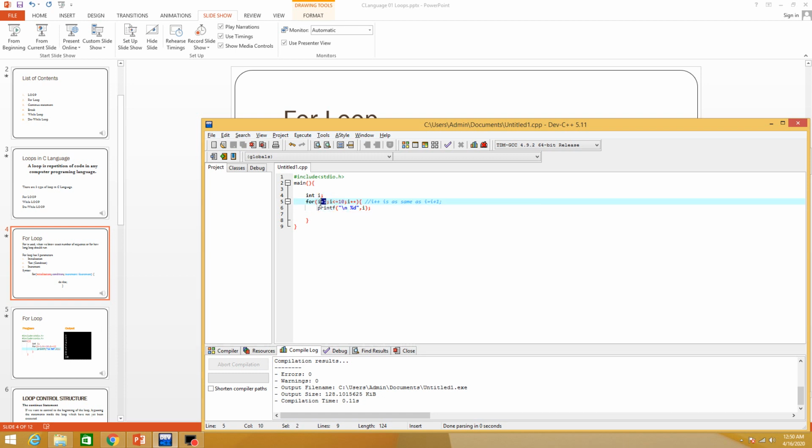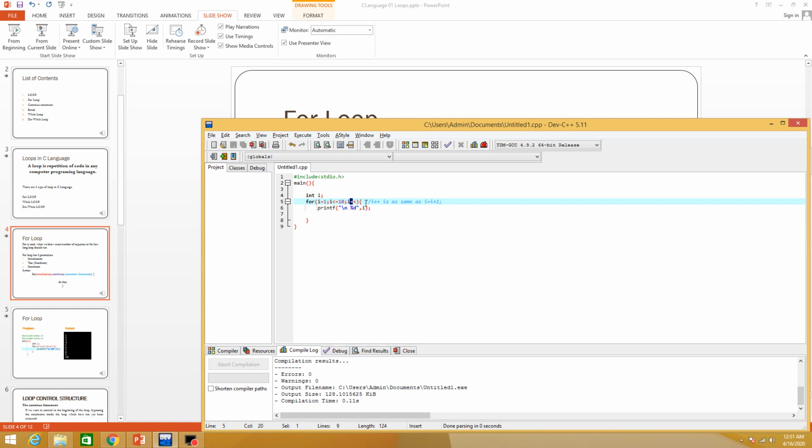Why? Because in the first iteration i is 1 and it checks i is less than or equal to 10, yes, and then the first iteration will complete. Then it will take the increment, and 1 plus 1 is 2, so again it will check, 2 is less than 10, yes, true.